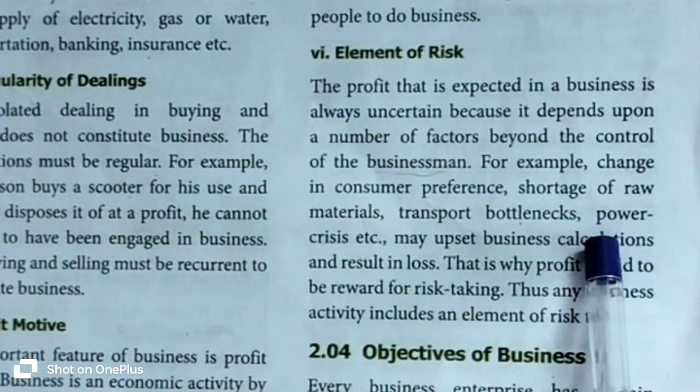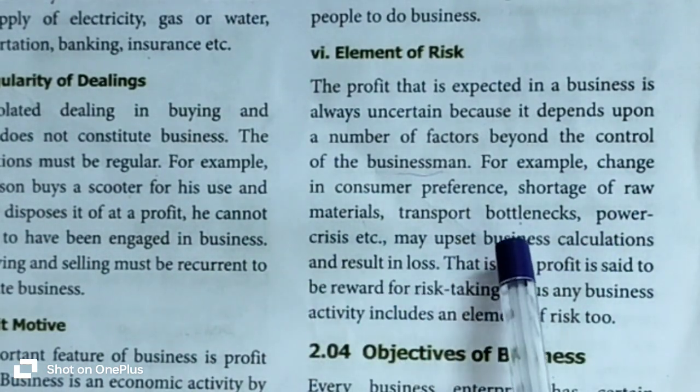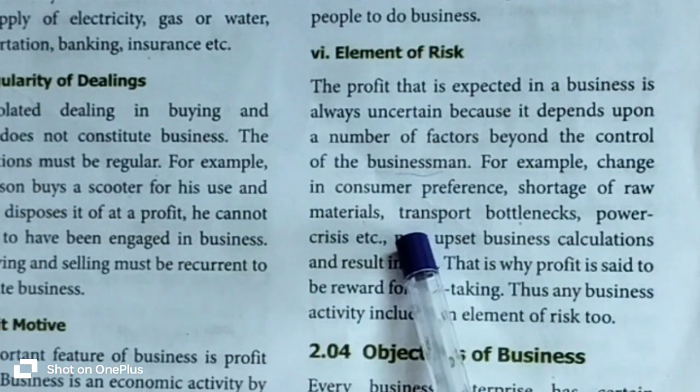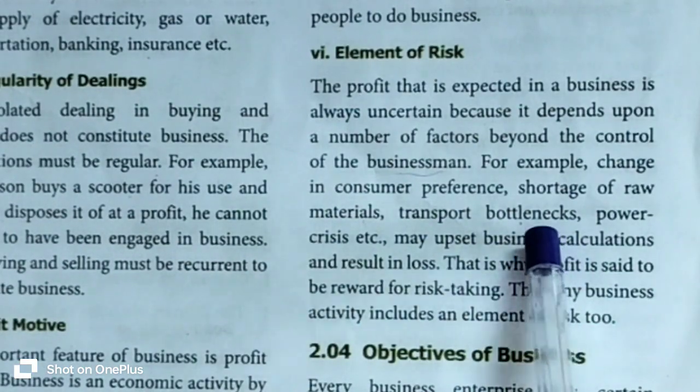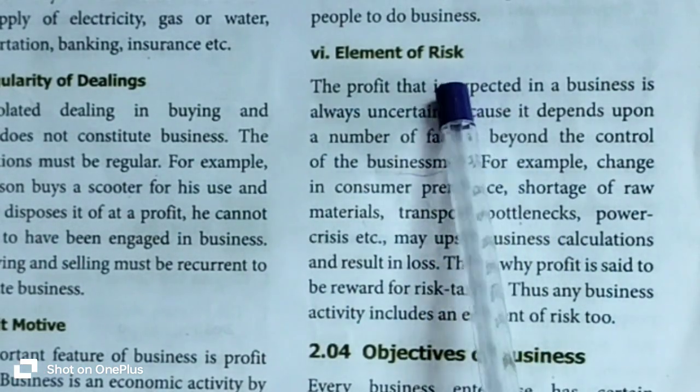The third factor that affects the business beyond the businessman is transport bottleneck. What is meant by transport bottleneck? What is a bottleneck in transportation? A bottleneck is a delay in the normal flow of transportation, where there are delays and obstacles in the supply chain, which can be exacerbated by heavy traffic. So transport bottleneck means heavy traffic may affect the business. It can lead to risk.